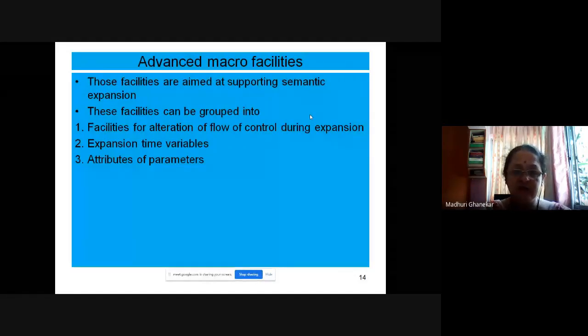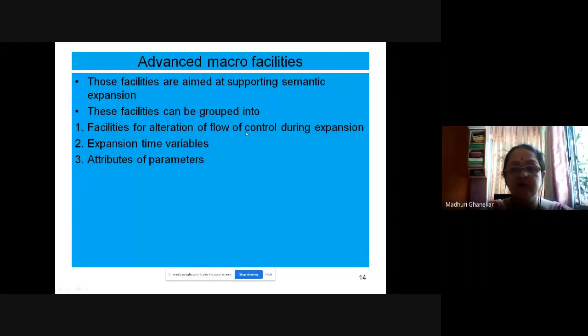Similarly here, there are facilities for alteration of flow of control during expansion. Now, how can the different facilities change the flow of control at the time of expansion? Those facilities we will be learning.